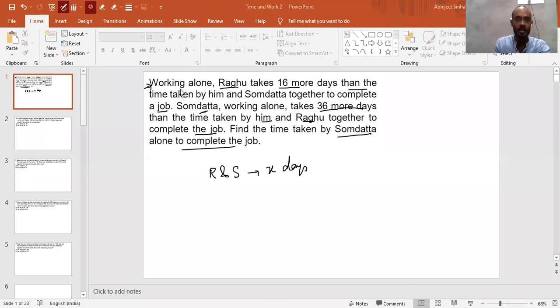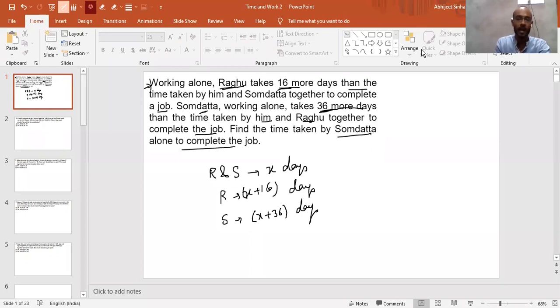As it is mentioned here in the question, Raghu takes 16 more days than the time taken by Somadatta and him together. So if the together time is x, Raghu will take x plus 16 days, right? Raghu alone will take x plus 16, yes, exactly. And for Somadatta, it is mentioned that Somadatta working alone takes 36 more days than the time taken by him and Raghu together to complete the job. So for Somadatta alone, it will be nothing but x plus 36 days, right?